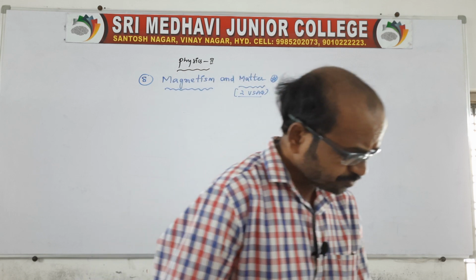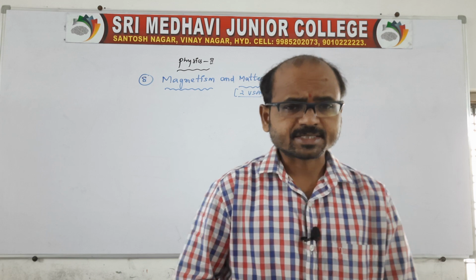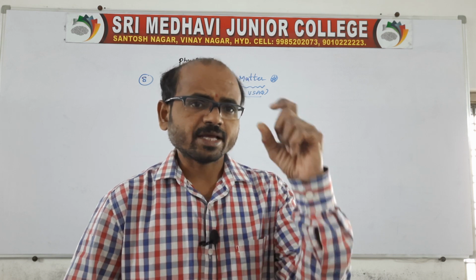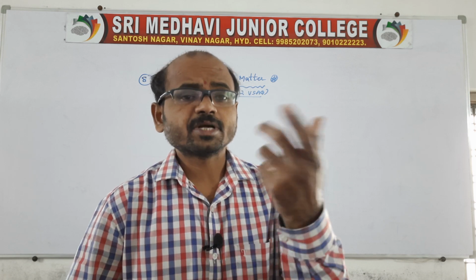For example, iron, steel, nickel, cobalt, etc. These substances show the property of attracting. Suppose an iron particle is kept with the magnet, then that iron substance possesses the property of magnetism because